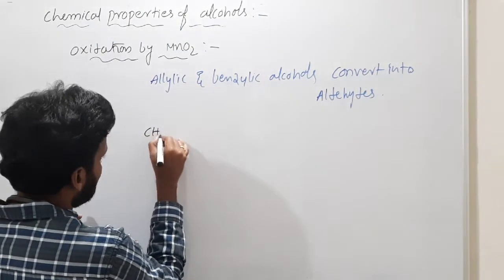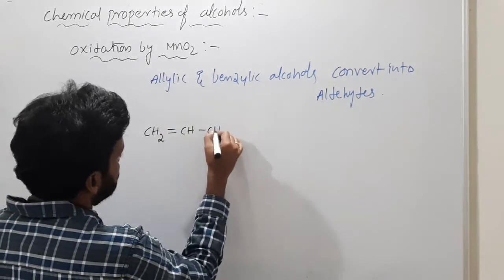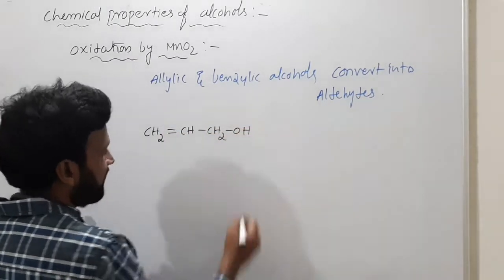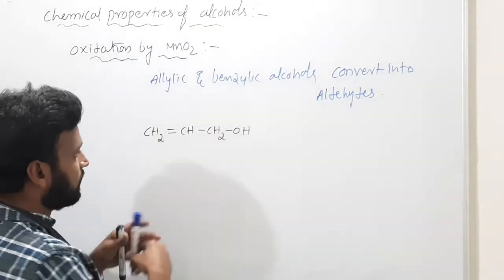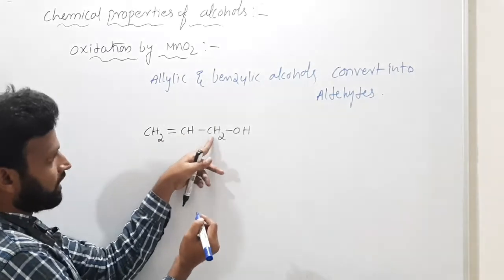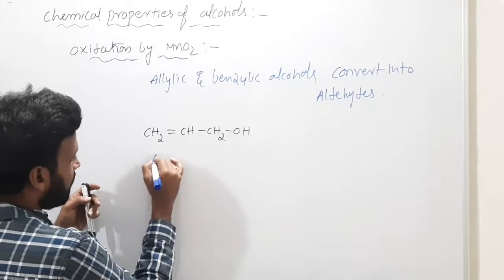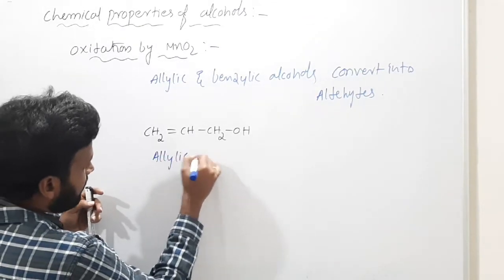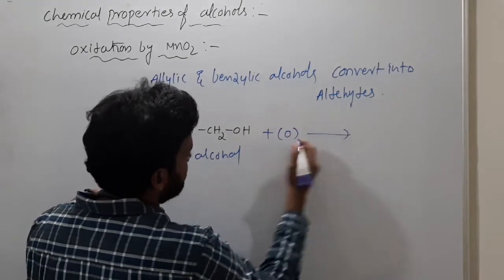So I'll take allylic now. CH2 double bond CH and CH2OH. Will it be called allylic? Yes, this is called allylic. Why is it called allylic? Double bonded sp2 carbon, and the sp3 carbon has OH. This is an allylic alcohol or not? Allylic alcohol, oxidation symbol like this.